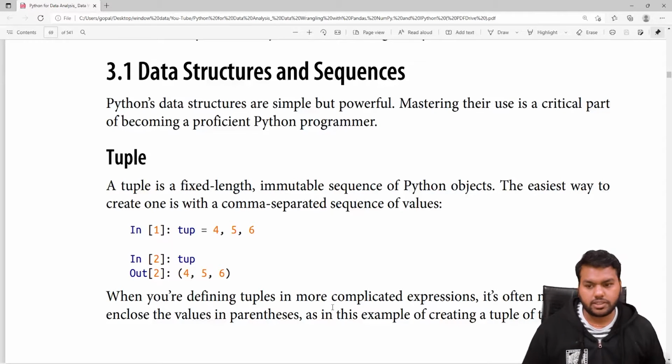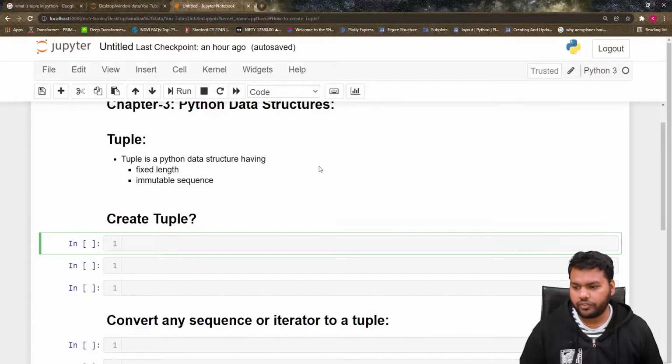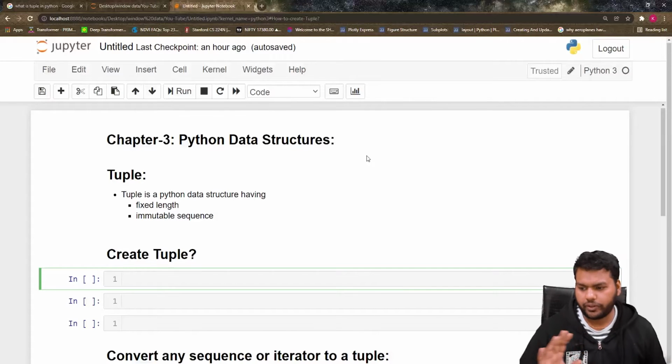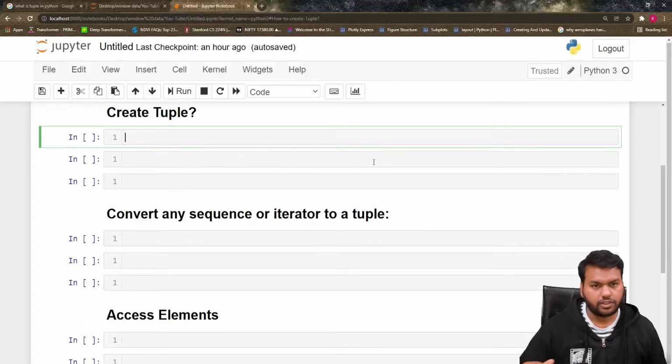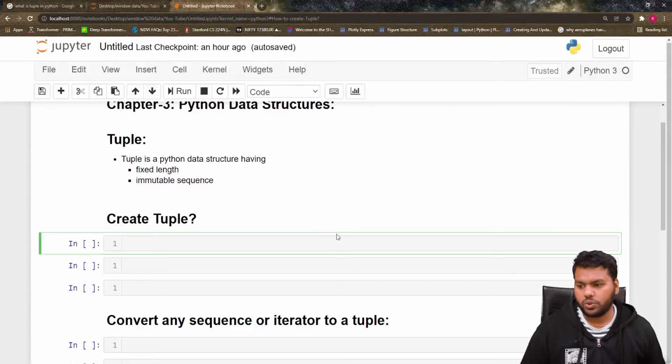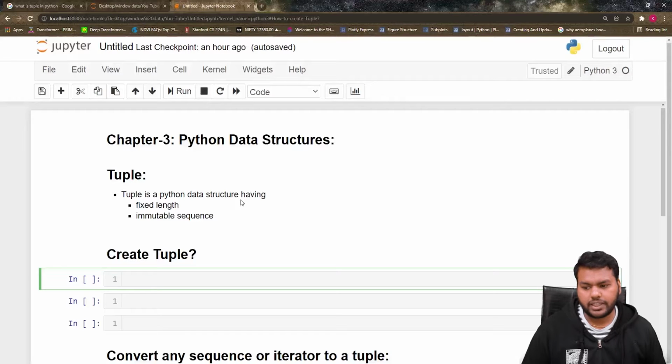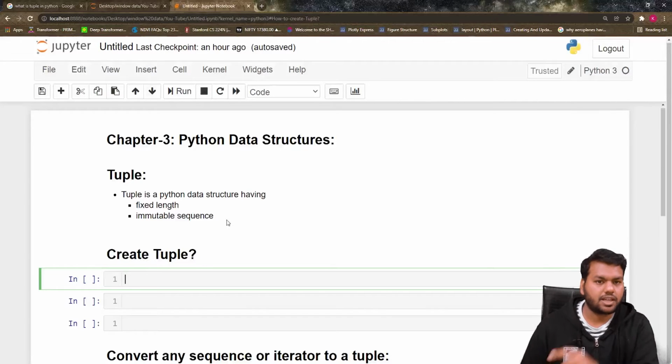Going forward, let's jump to our Python notebook, where I have written a short outline of what we are going to do in today's video. I wrote the headings, and let's tackle them step by step. I already told you a tuple is a Python data structure with a fixed length and an immutable sequence. These are the two main properties that make this data structure a tuple.